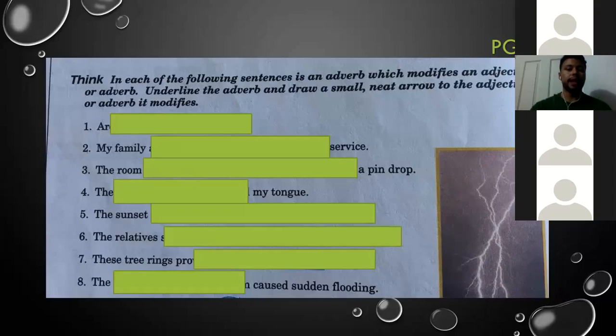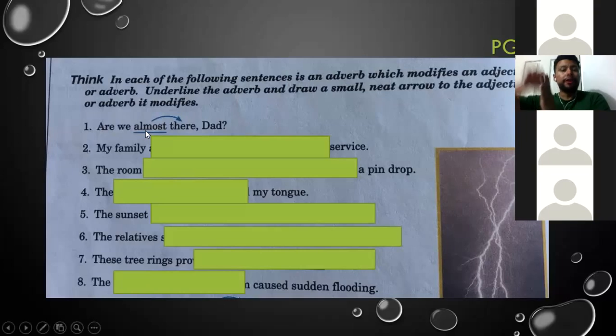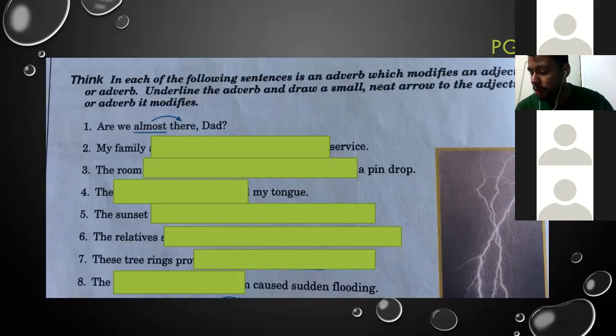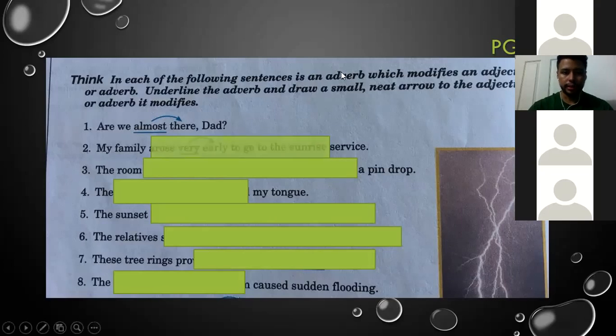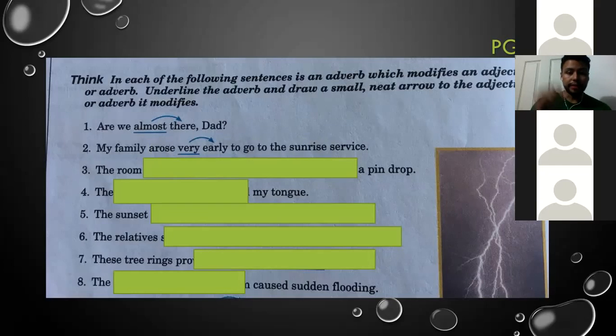Almost. Almost is the adverb in this case. Let's check it out. Exactly. Almost is modifying there. There is another adverb, an adverb of location in this case. Number two, my family arose very early to go to the sunrise service. Very early. Okay, let's see. Very. Very early, exactly. Very, in this case, is modifying early, another adverb.